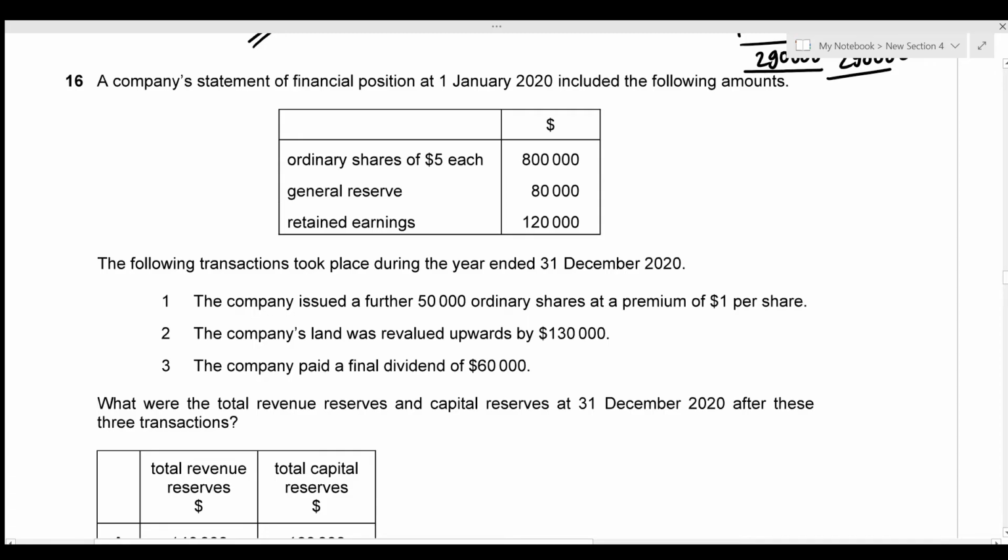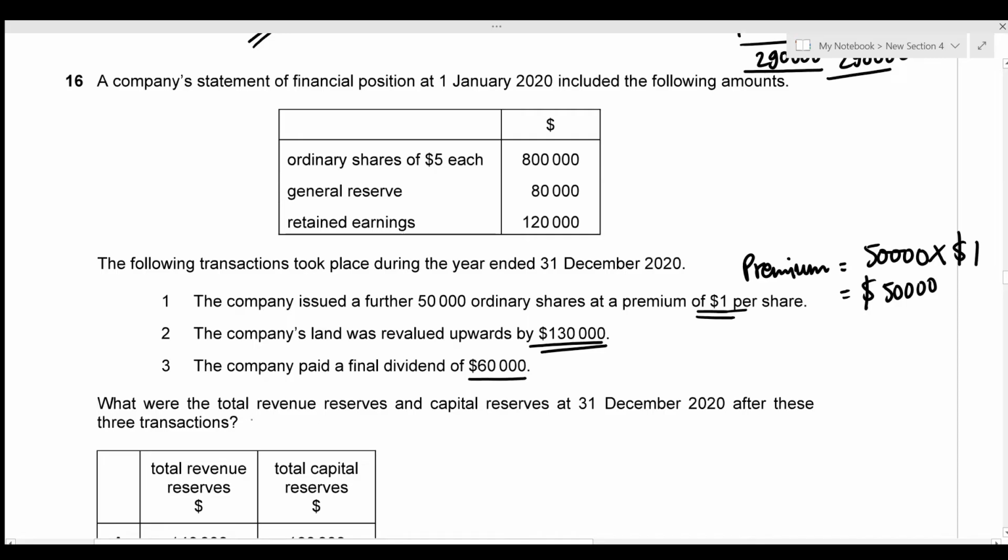So the company issued a further 50,000 ordinary shares at a premium. So the total premium is going to be 50,000, that's the number of shares times the premium value, which is 1. So this is just going to be 50,000. Then the company's land was revalued upwards by 130,000. So this is the revaluation reserve. And the third one we have is that the company paid a final dividend of 60,000.